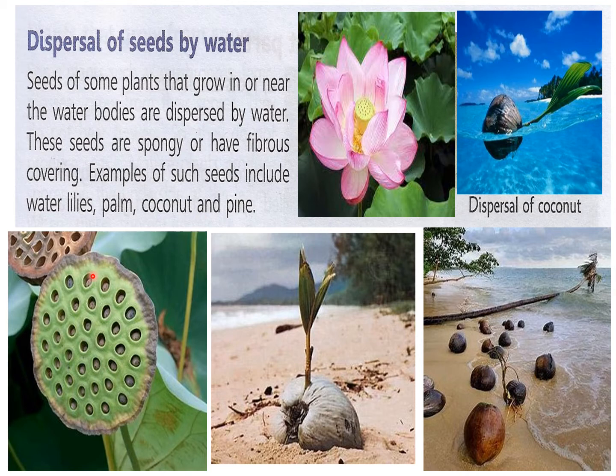So you can see here I have put these pictures here for you to see. See, you can see the coconut seeds going swimming through water, floating on the water and reaching whichever place they reach, they start growing there. And same thing happens in the lotus plant also. You can see the seed in between, and this is the seed structure of lotus. You can see small seeds inside this. So this floats on water and wherever it reaches, the lotus plant starts growing. So this is the way the seeds of these water plants are scattered.